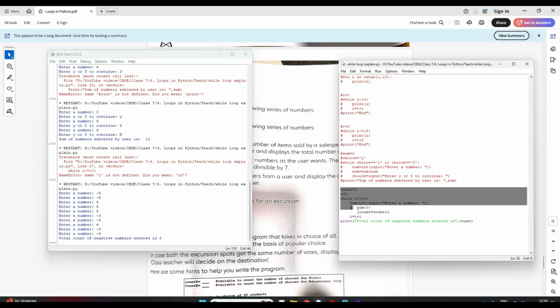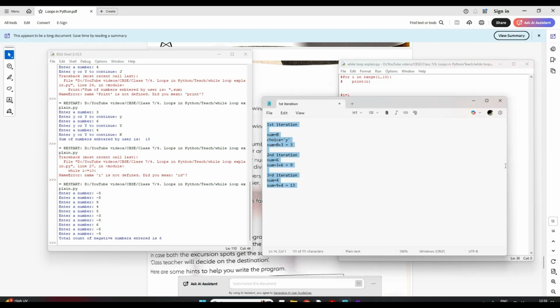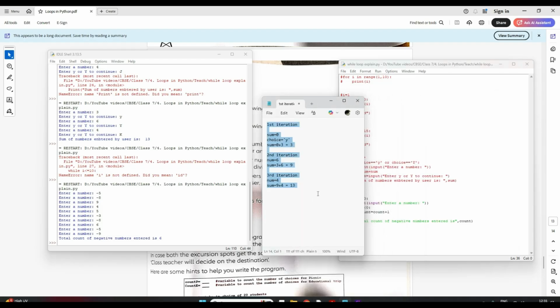Now see how this is working. Students, let's try to understand this. Okay, now here is how it is working. I'll show you iteration-wise how it is going, then it will be easier for you to understand.